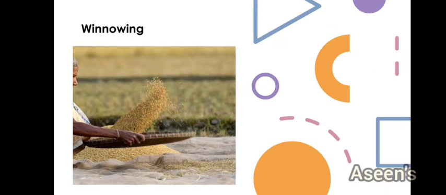Other than that, the normal method of winnowing, that is using your hand, is as you can see the lady on the screen flipping the grains. Because of that, the grains fall down with a force. Once again she's going to flip it. She's going to do it continuously a few times and then she's going to blow air through it, so that whatever chaff has been separated flies out. They are separated from the grains that are left behind on her tray.